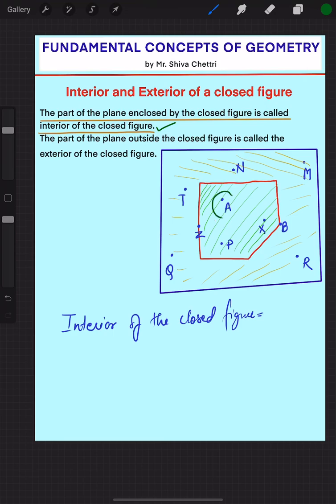Here we have A, P and X, not Z and B, because Z and B lie on the figure itself. So the interior of the closed figure is dot A, dot X, dot P.